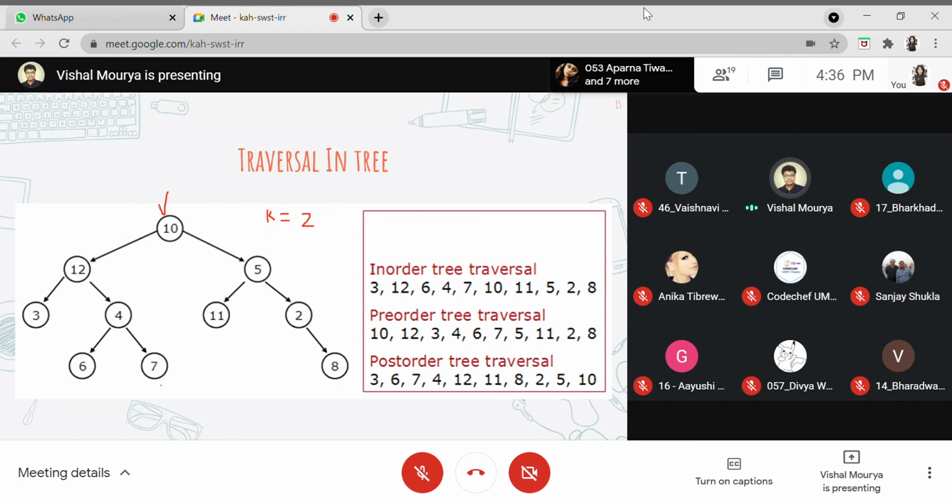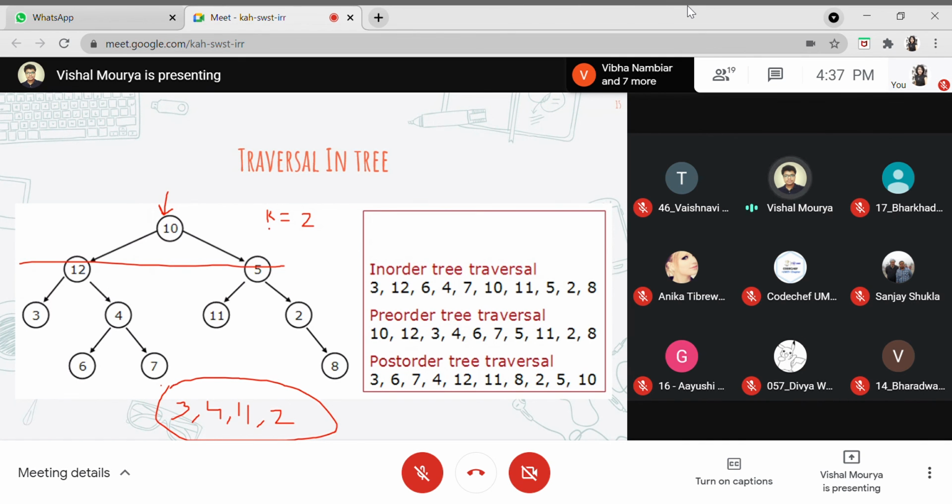This is the root node which is given to you. Let's say this is at a distance of 1. This entire level is at a distance of 1. Now this entire next level is at a distance of 2. So what will the output for this question look like? It will be 3, it will be 4, it will be 11, and it will be 2. So this is the expected output for this question.